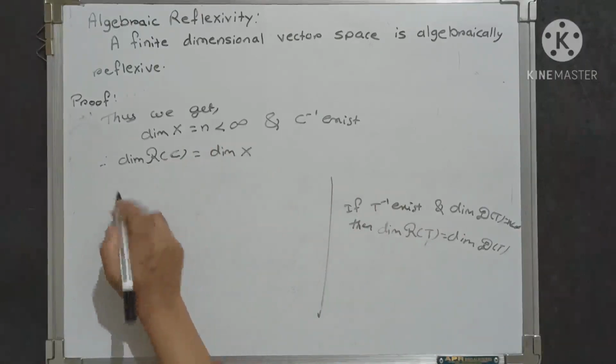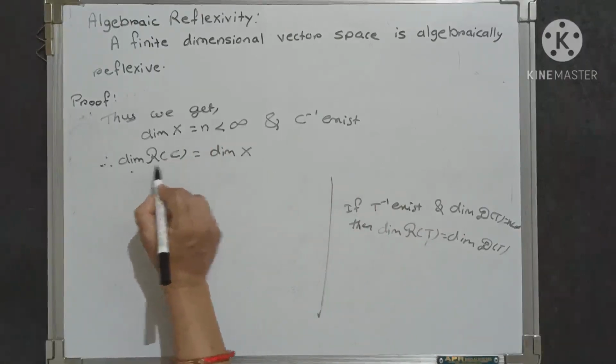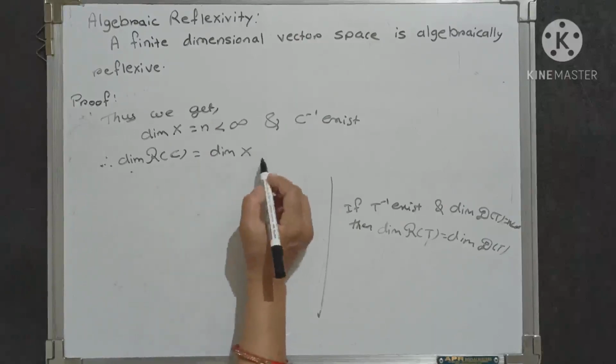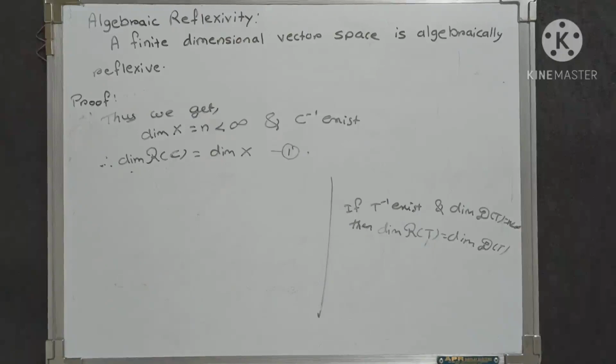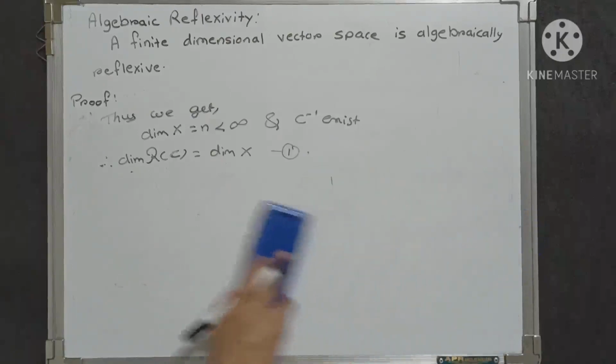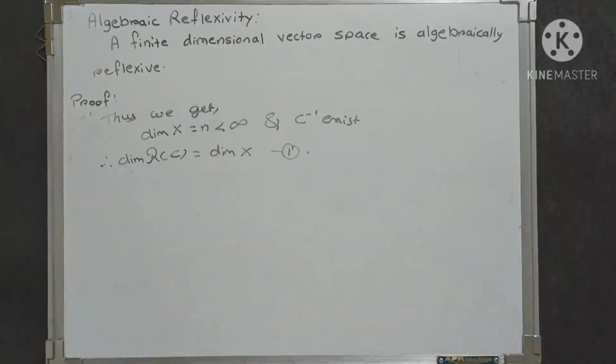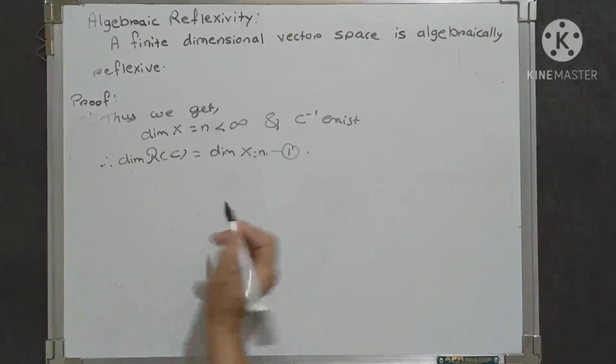Therefore dimension of script r of C is equal to the dimension of x. Now I am giving it the equation number 1. As dimension of script r of C equals the dimension of x, it is nothing but n.